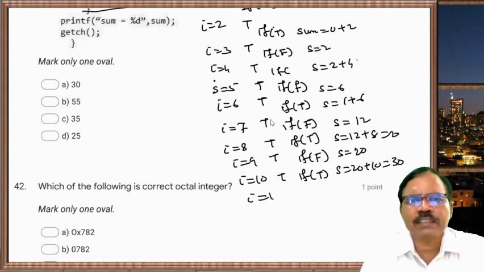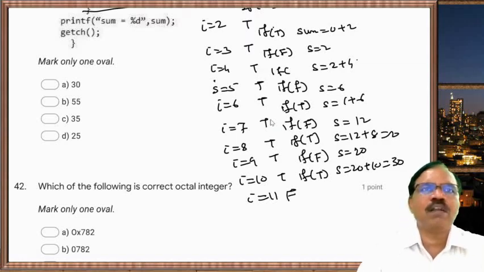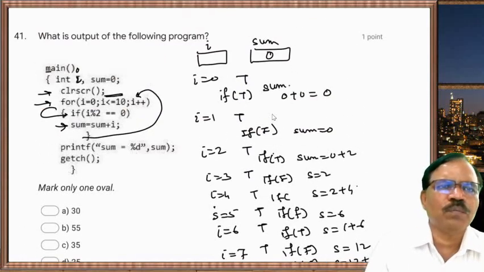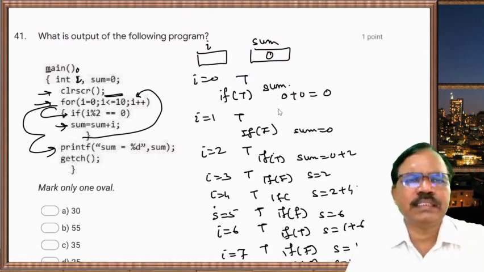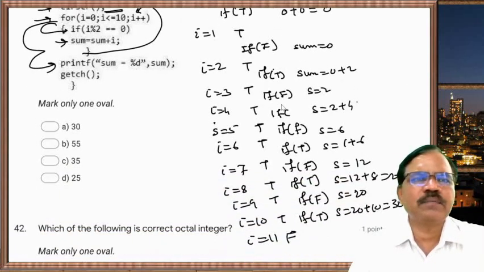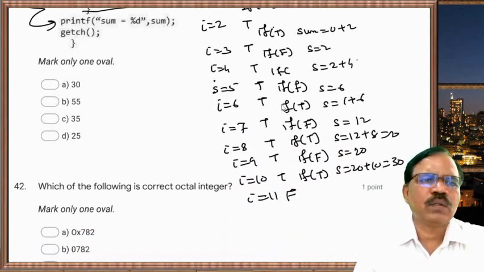Then i becomes 11. Now condition becomes false, so it comes out of the loop, and then it prints sum equal to %d, sum. So last value of sum is 30, that is printed. So we will get 30 here.